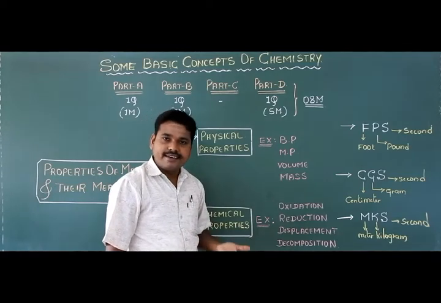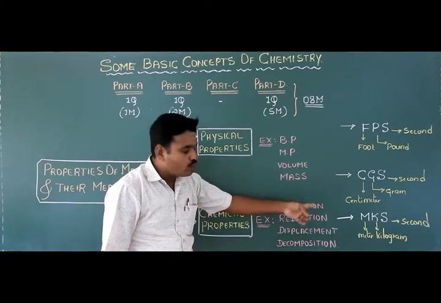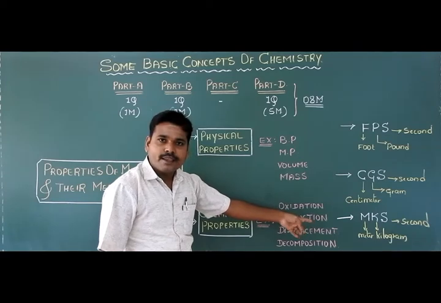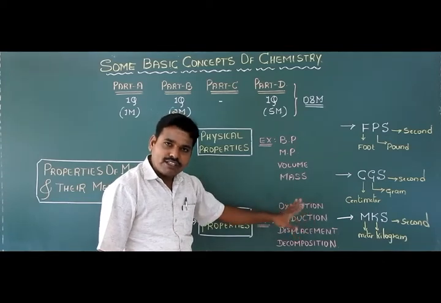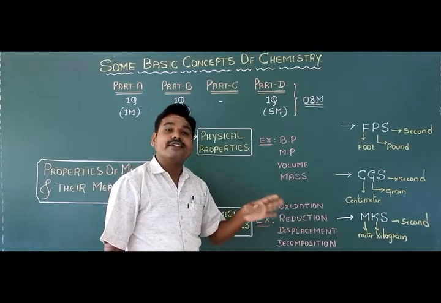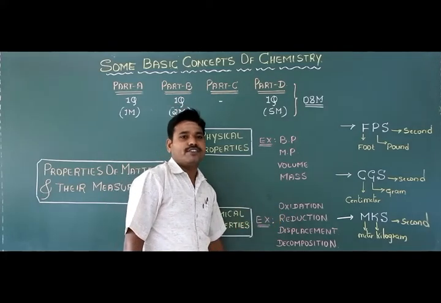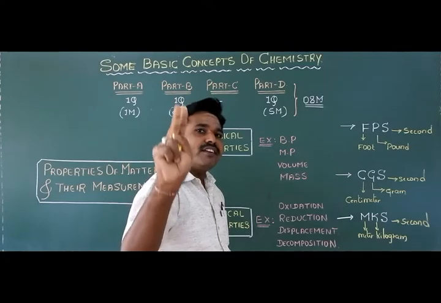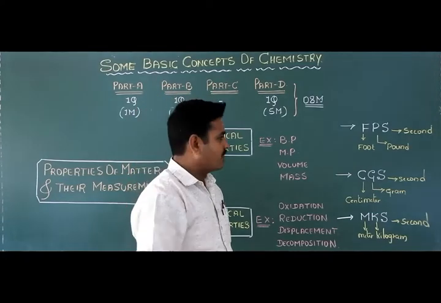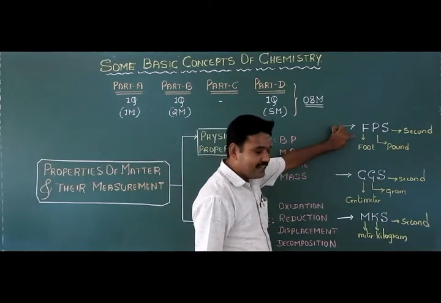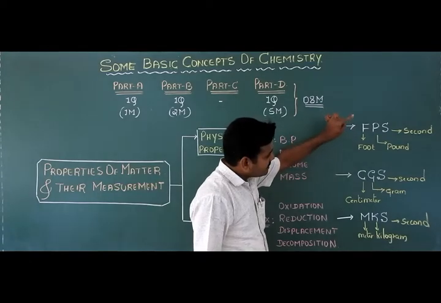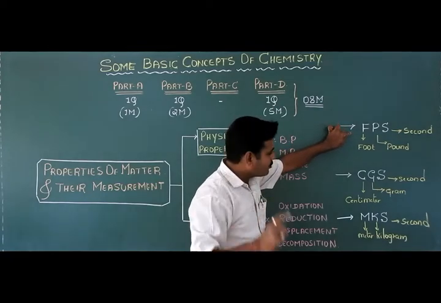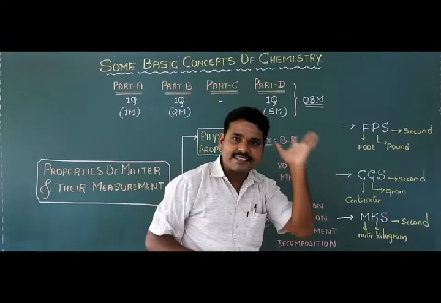Is it clear, students? Is there any doubt in this? So I repeat, for the measurement of physical quantities, earlier two different systems of measurement were used. The first is the English system, or FPS system, the foot, pound, second system.